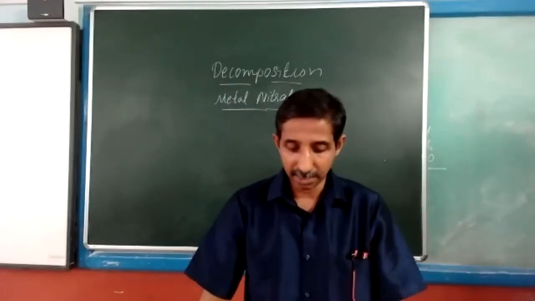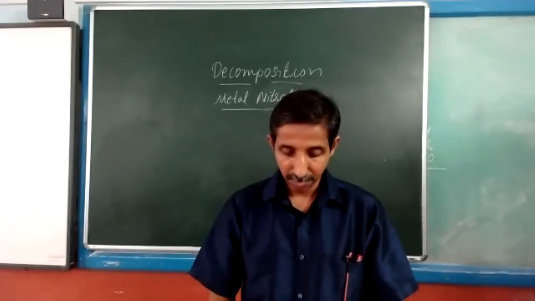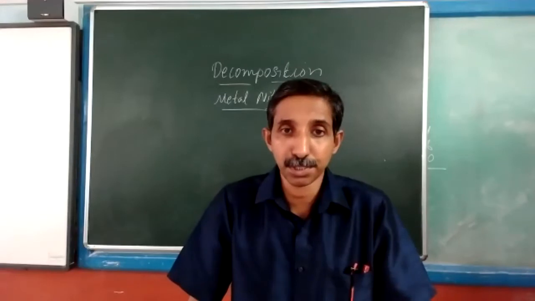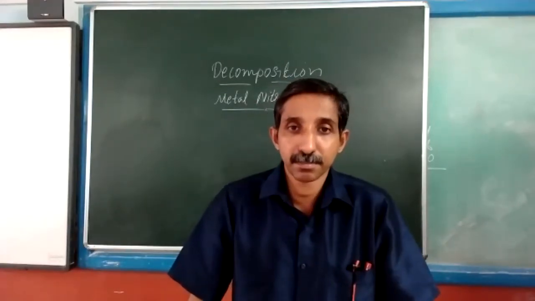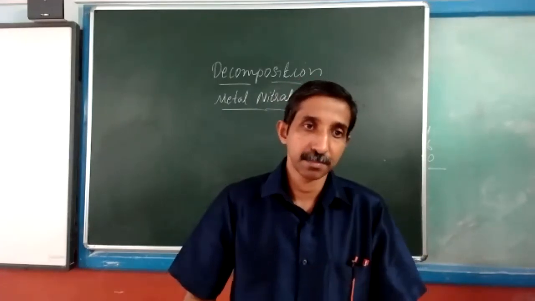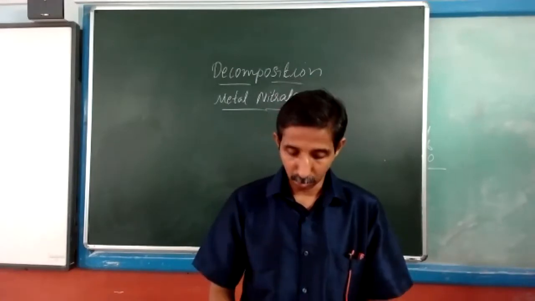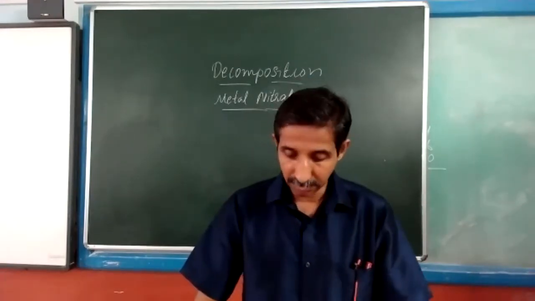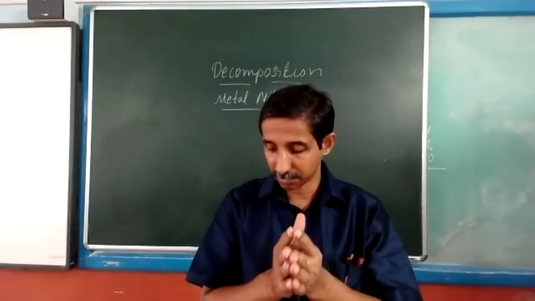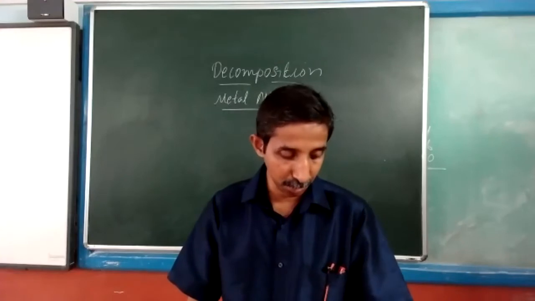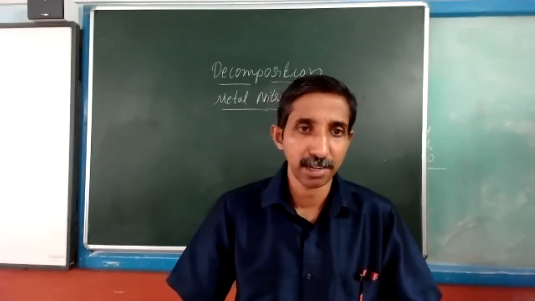There are a few more decomposition reactions given on the next page, page number 25. That is the thermal decomposition of ammonium dichromate. Ammonium dichromate can be broken down into chromic oxide, water, and nitrogen. You know, this experiment, if I can show you, I definitely know you will enjoy it, because have you heard of the volcanic experiment?